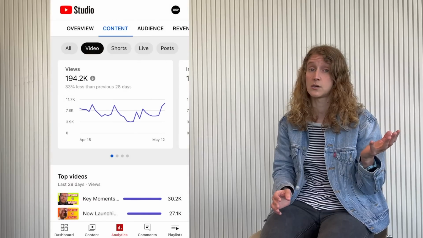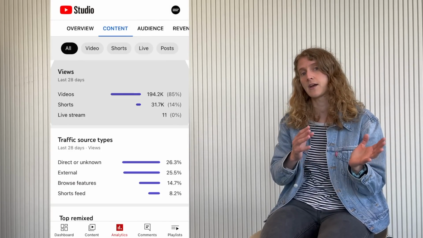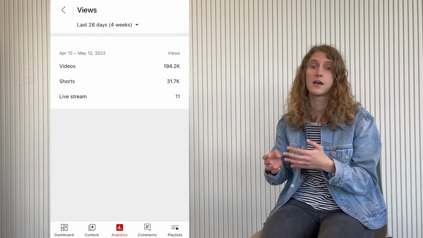You'll also see an all chip, which is really about being able to compare across the different types of formats and trying to understand what formats work best for your channel. Okay, so when will this be available? This is rolling out in the next couple of weeks to all creators. And it will be available both on the Studio mobile app, Android and iOS, as well as on Studio desktop at the same time. Why are we making these changes, Mimi?